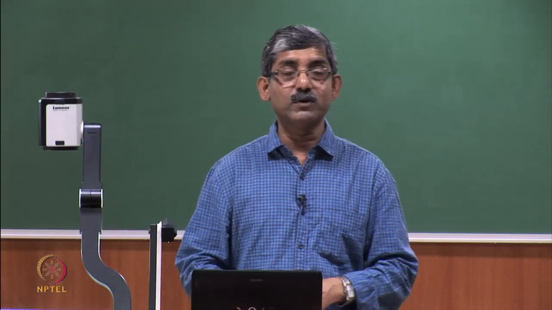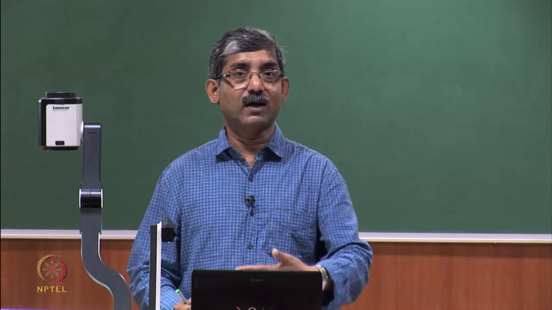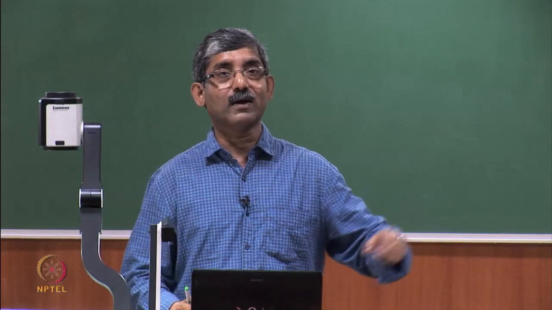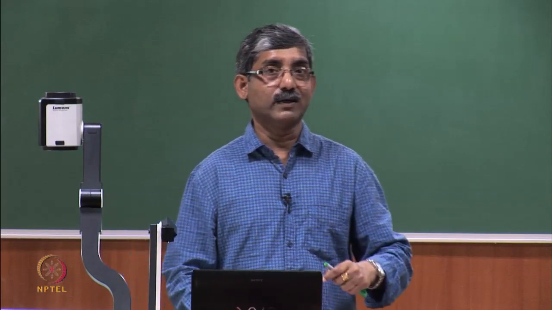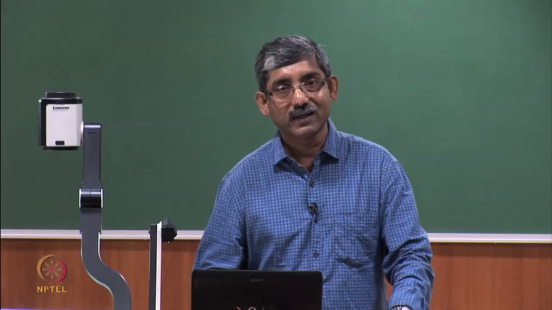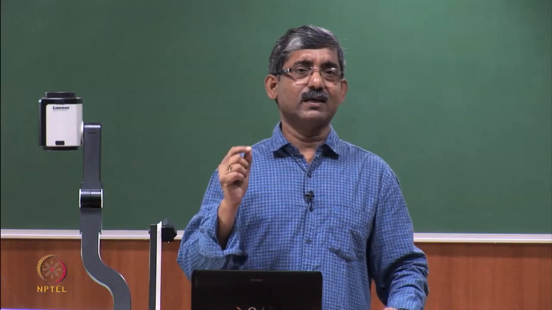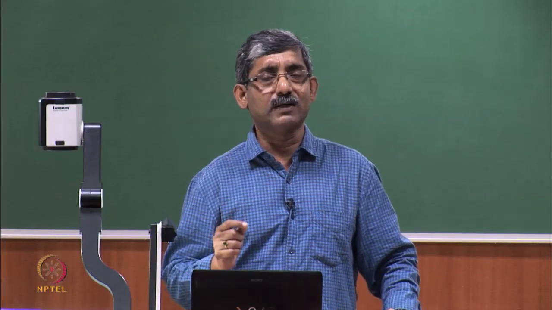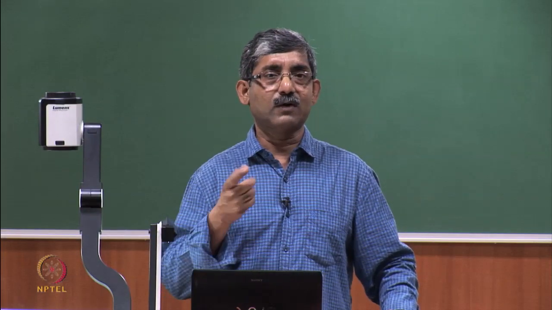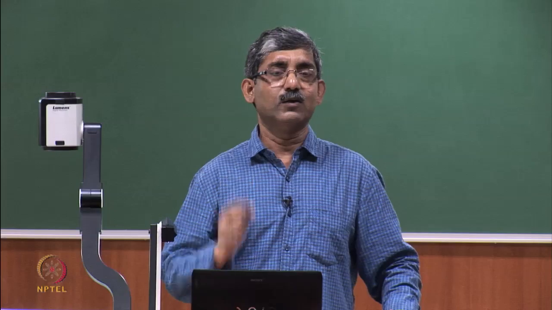The low twisted portion will reflect differently than the high twisted portion, so a clear weft bar will be visible in the fabric. Twist variation in the yarn is mainly generated from slack spindle tapes or a jammed spindle. If there is any jamming in the spindle, because the twisting comes from the rotation of the spindle, and the spindle rotation is uneven, that will directly create the twist variation.